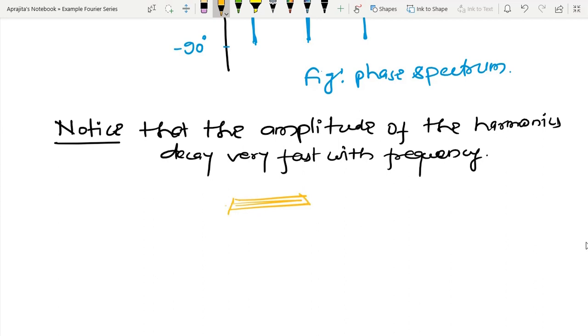Because once I am able to express any non-sinusoidal periodic signal as a sum of sinusoidal signals, then it is possible to use the concept of phasor analysis in order to generate the steady state response. That is our ultimate goal.